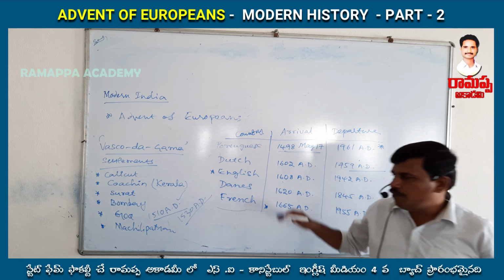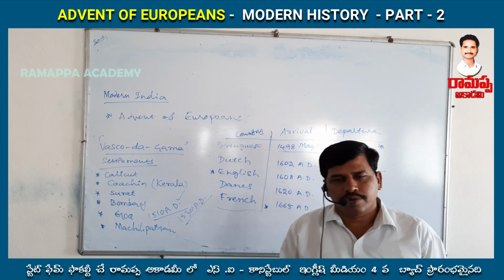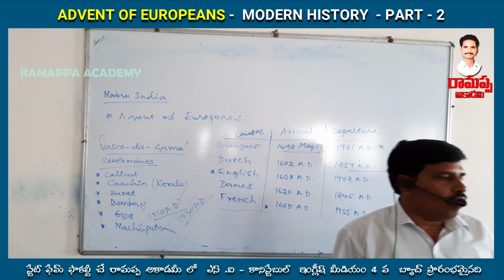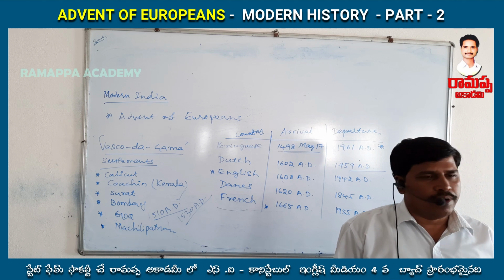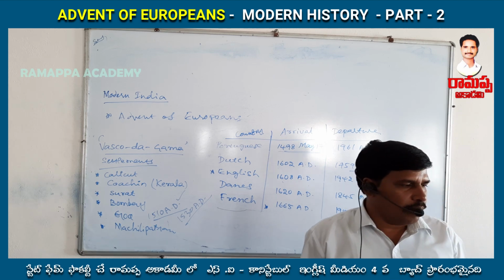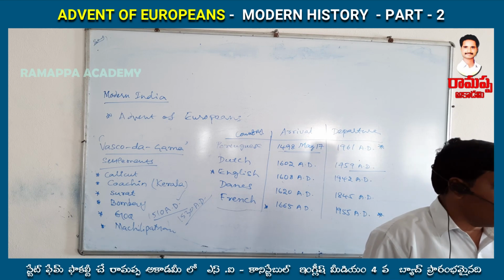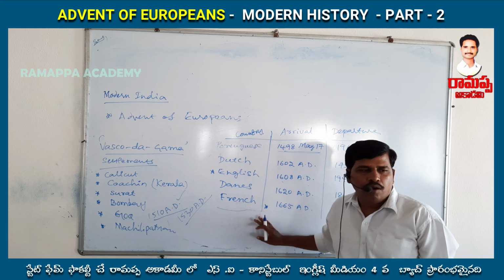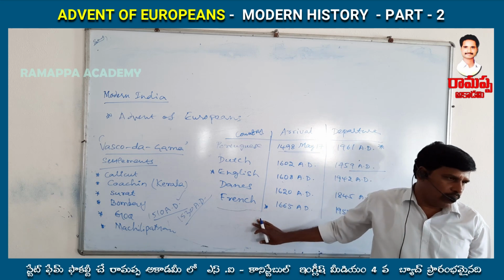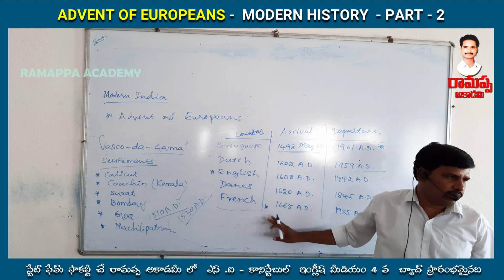And then finally, the important governor general of the Portuguese is Almeida. Almeida was a very important person. He implemented the policy of imperialism in India. Almeida defeated almost all the important settlements.